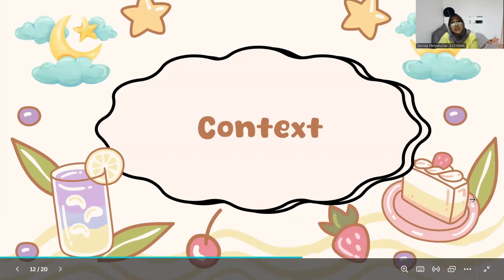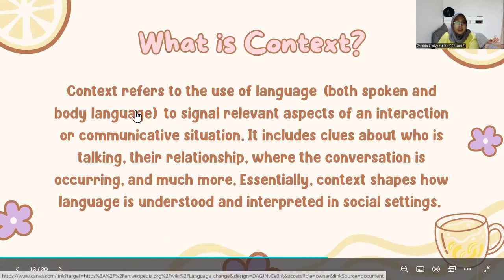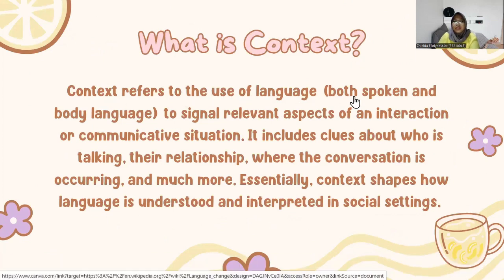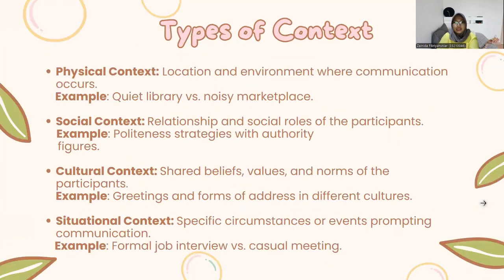And the third topic is context. What is context? Context refers to the use of language, both spoken and body language, to signal relevant aspects of an interaction or communicative situation. It includes clues about who is talking, their relationship, where the conversation is occurring, and much more. Essentially, context shapes how language is understood and interpreted in social settings.